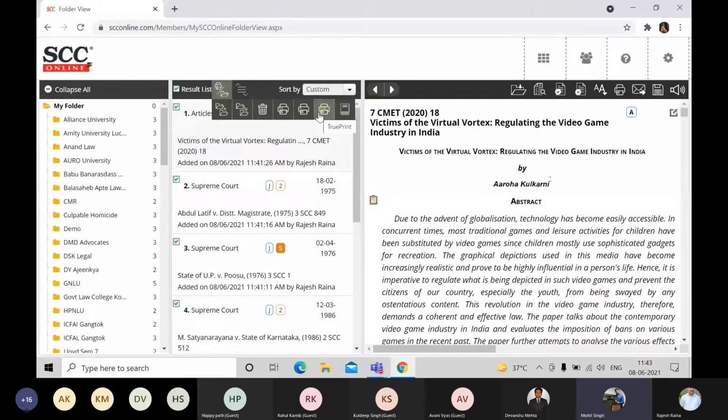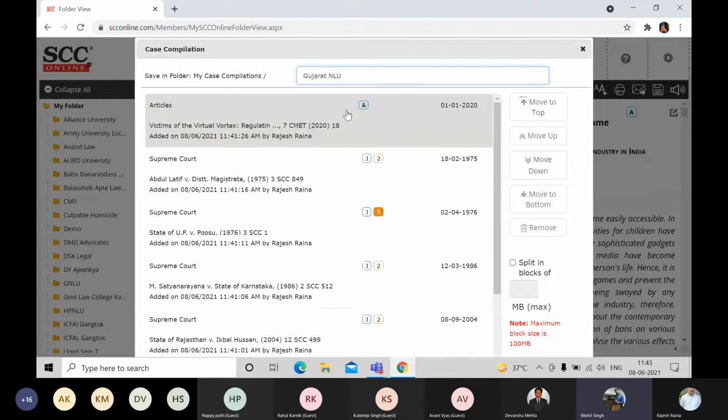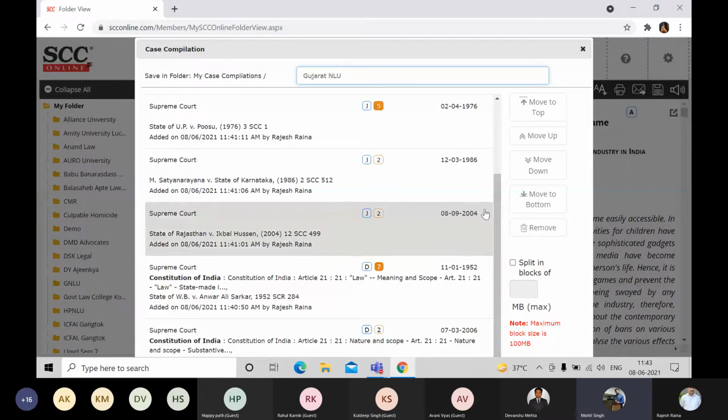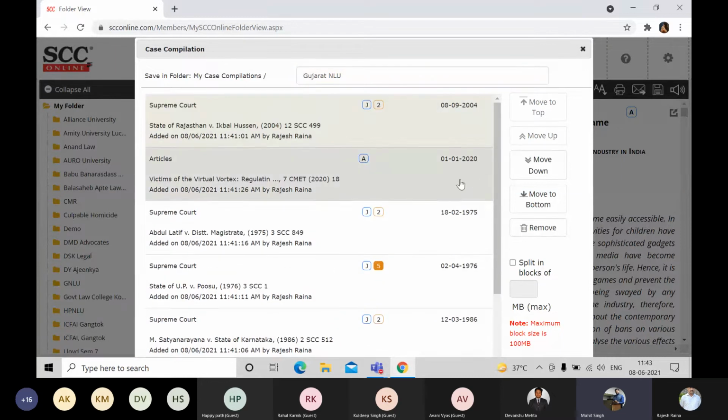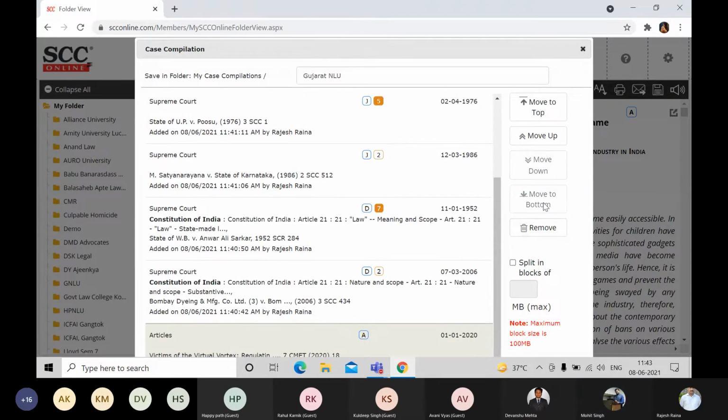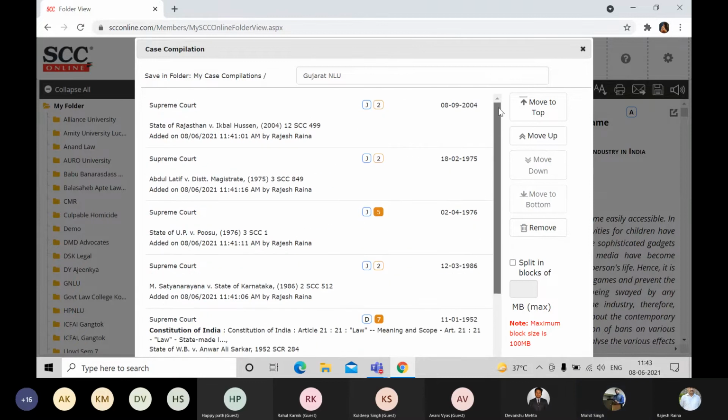Coming back to the main question, how we can create the compendium. In the compendium, we have already selected the documents. We'll go into this icon, that is the last icon, a diary-like icon. We'll click on it. It will ask me what should be the sequence of the judgments. I want my two judgments on the top, the article on the last. So there you go. Only two judgments on the top, an article on the bottom.